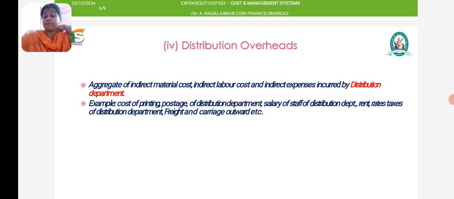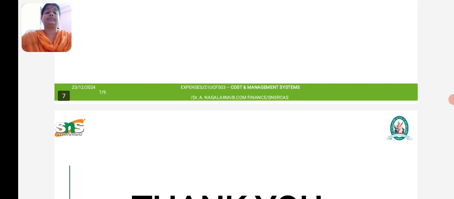Examples: cost of printing, postage of the distribution department, salary of staff of the distribution department, rent, rates and taxes of the distribution department, freight and carriage outwards. These costs are said to be the distribution overheads.